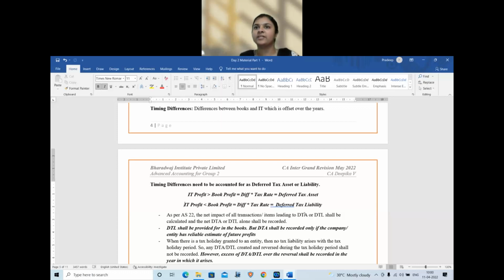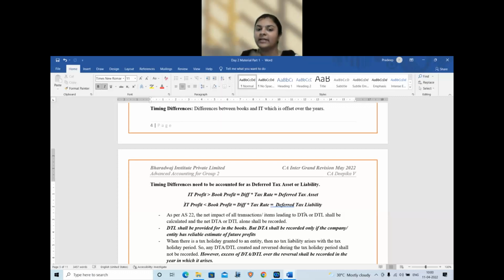AS 22 says whatever items you have for DTA and DTL, combine. Whatever is the net impact of DTA or DTL, the net value alone shall be recognized in the books. Say if you have 5 items of DTA, 2 items of DTL, combine the values, see what is the net impact, and that will be recognized in the books.